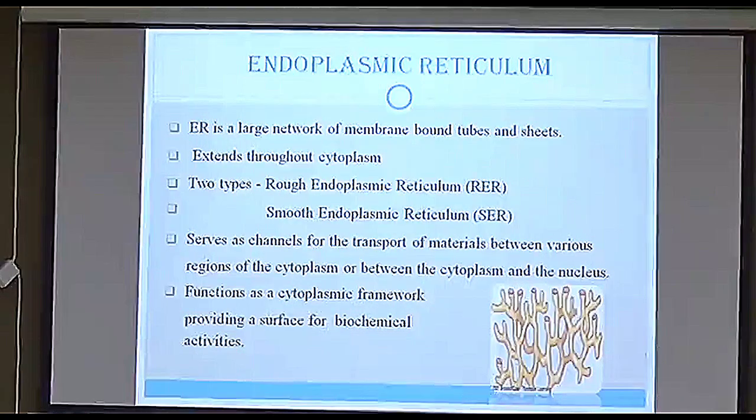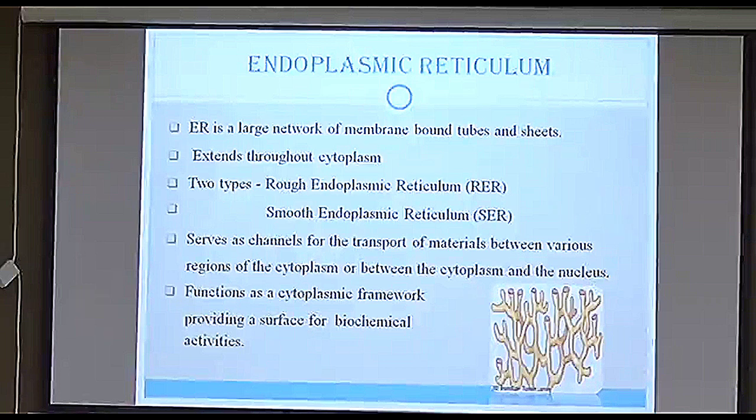The name itself suggests it. If we talk about lipids, what are they? They are of an oily consistency, so they will be smooth. And proteins are here. They are not so smooth. So remember, rough means protein, smooth means lipid.